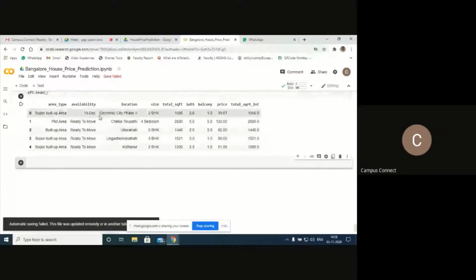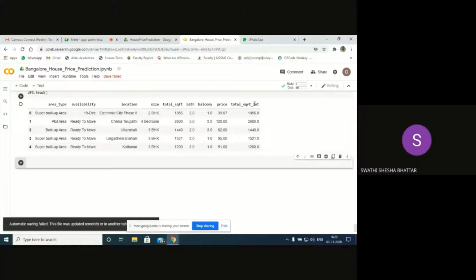What difference is there in this data set? Sir, all the integer values are converted to float values here in the last column. I have added one more new column here, total square int. If you compare this one, it is in string format. The entire data is in the string format. This is in the floating point now.